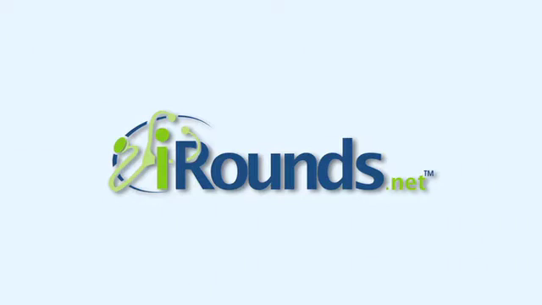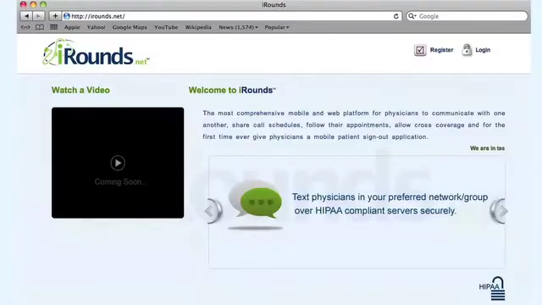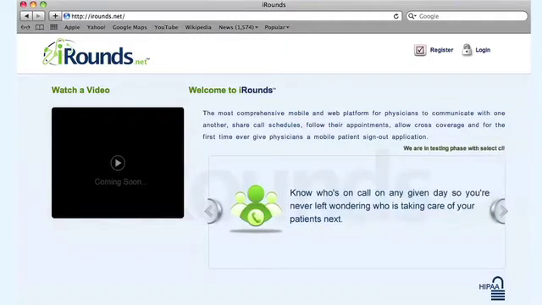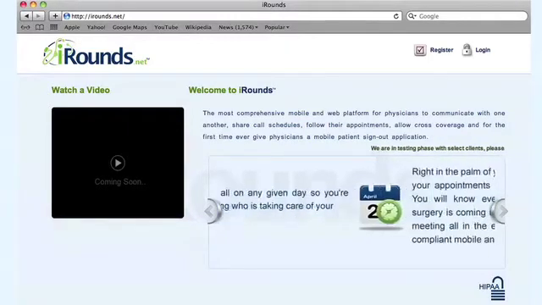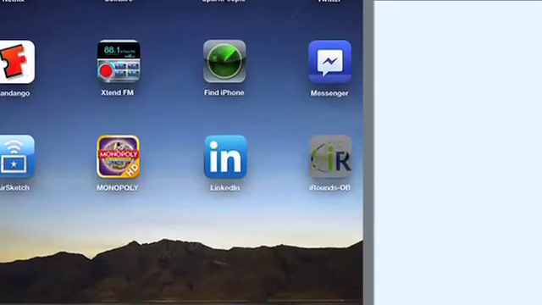Welcome to iRounds, the most comprehensive mobile and web platform for physicians. With iRounds, you can communicate with one another, share call schedules, follow appointments, and allow cross-coverage between groups of physicians you already cross-cover for. For the first time ever, iRounds gives physicians a mobile patient sign-out application.